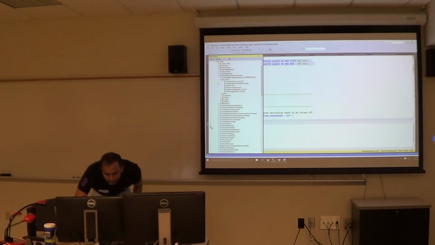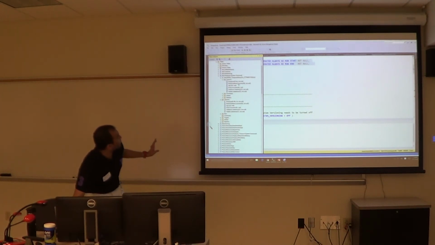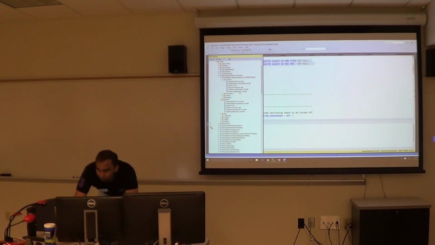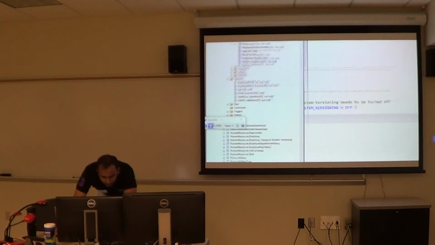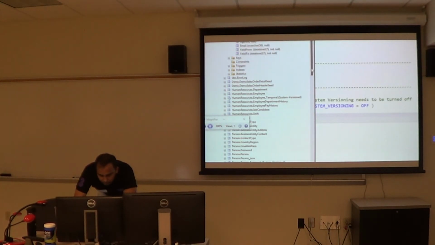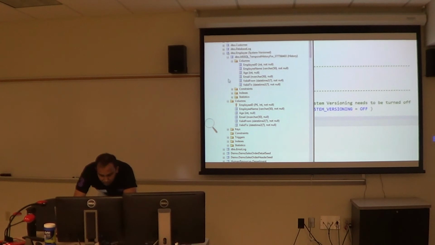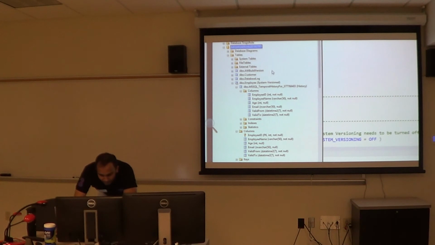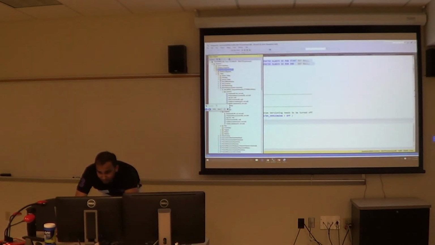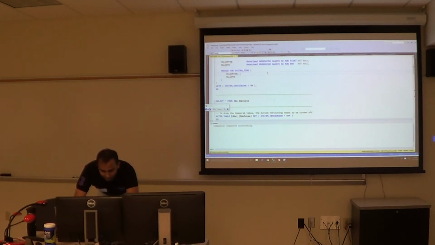It's the same columns for the base table and for the history table. Let me enlarge it. I don't like this tool, but somehow it works. This is the system versioned table which has these columns. Again, the temporal history table contains exactly the same schema. There are no triggers, nothing. I don't know how it works behind the scenes, but it works great.